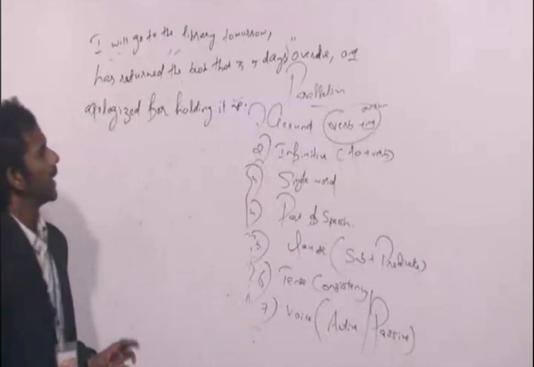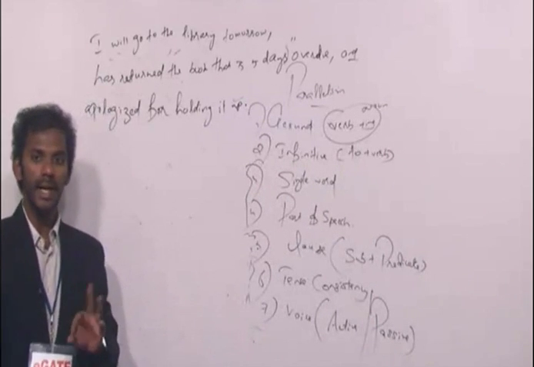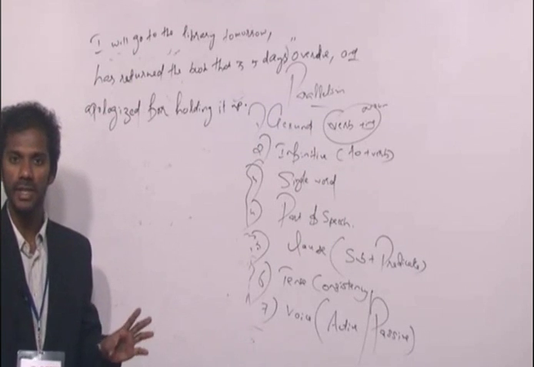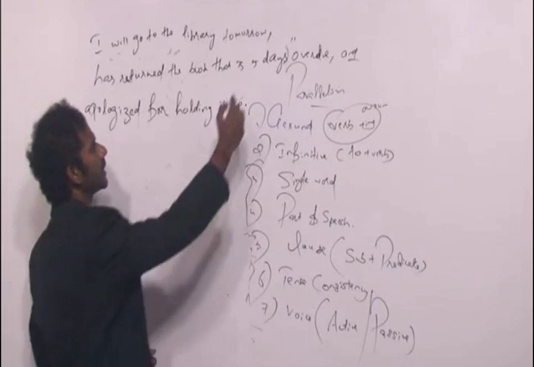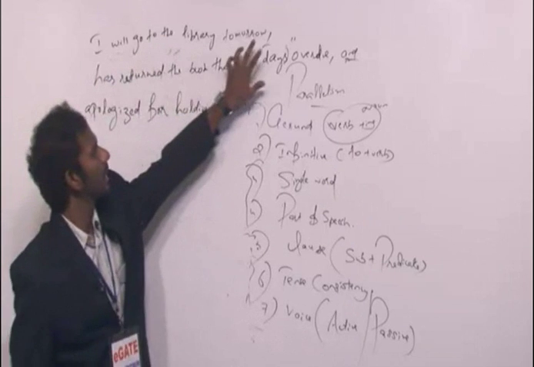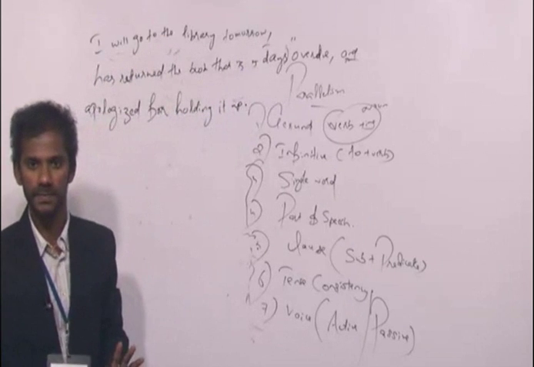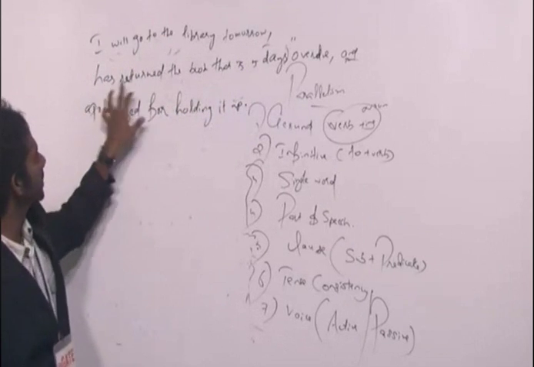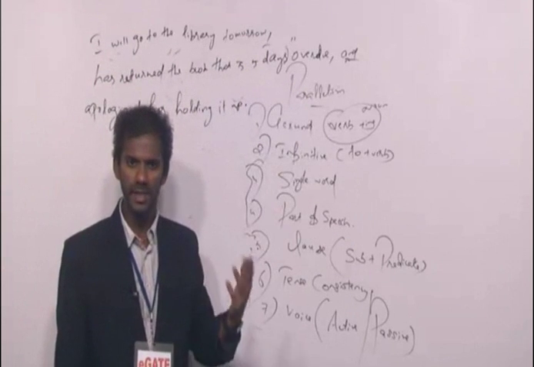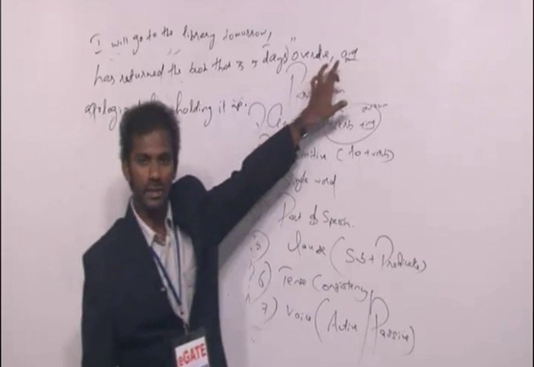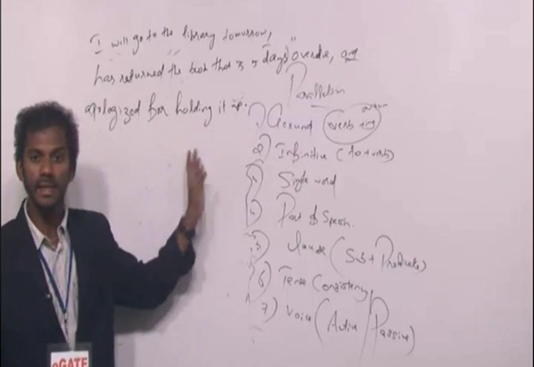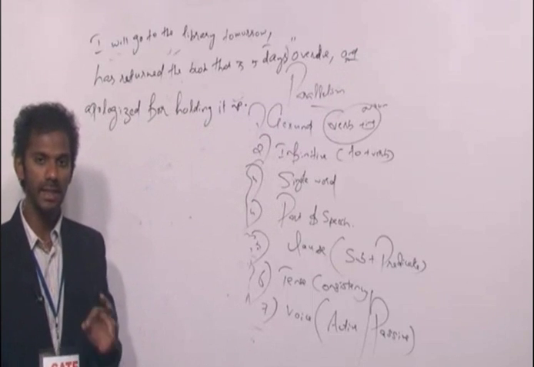Fine. Now, in this sentence, there are three ideas shown by the comma and the conjunction and. Clear? Comma is here, and is here. Fine. So I will go to the library tomorrow is one idea. Right? Has returned the book that is 5 days overdue is another idea. First idea, second idea. And is a conjunction, right? Apologized for holding it up, full stop. That is the third idea. So this sentence contains three ideas.